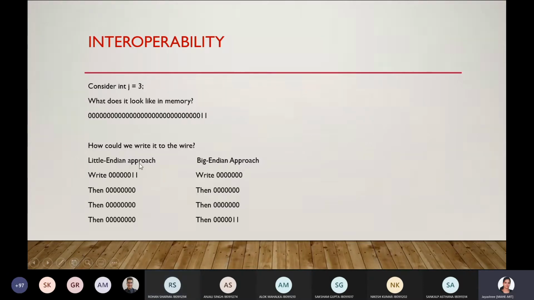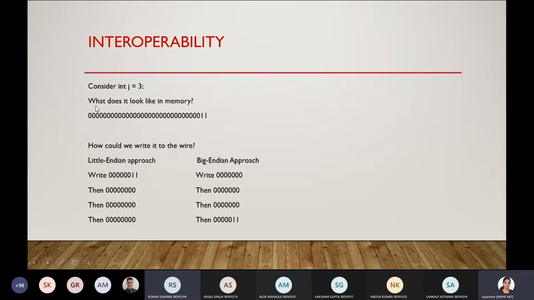Can you see the bit representation? Yes, ma'am. In the Little Endian approach, what is the difference between the Little Endian approach and the Big Endian approach? Ma'am, while writing in the Little Endian approach, we take the lowest bit of the old data and it occupies the lowest bit of the new data.